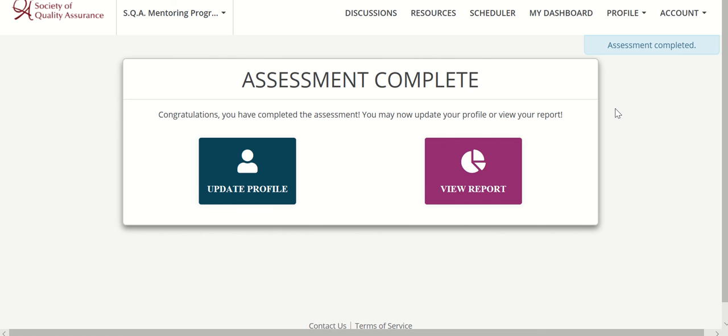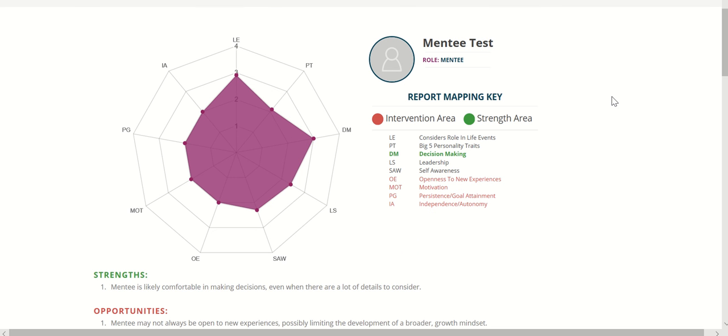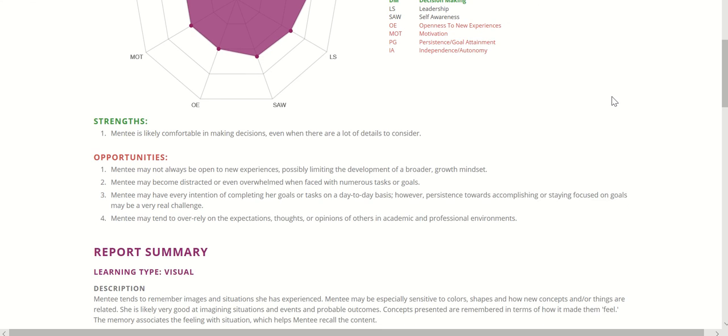After you have completed your assessment, whether you are a mentor or a mentee, you have 2 options here. One of them is to view your report. This report is based on the answers you gave to all of those questions at the beginning. This is not visible to your partner, and it is not visible to SQA. It is only visible to you.